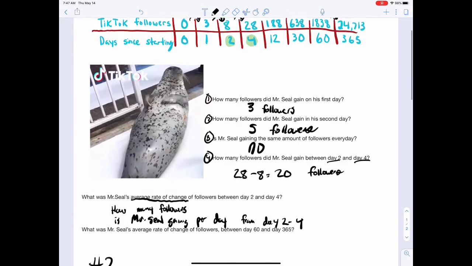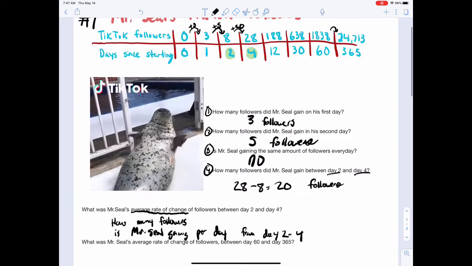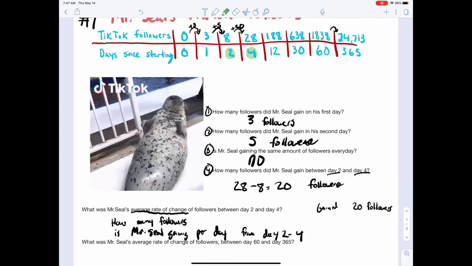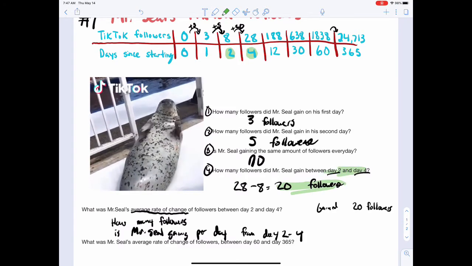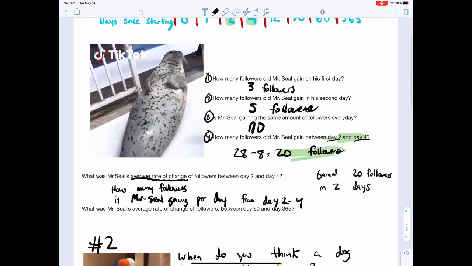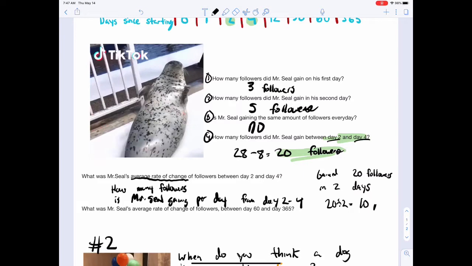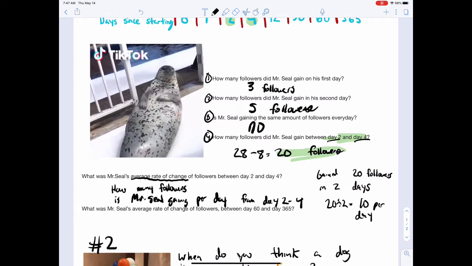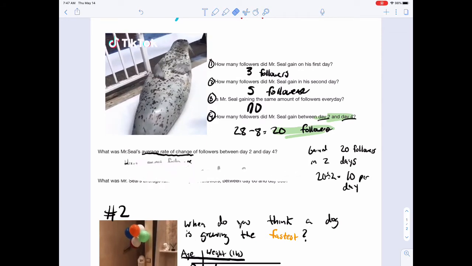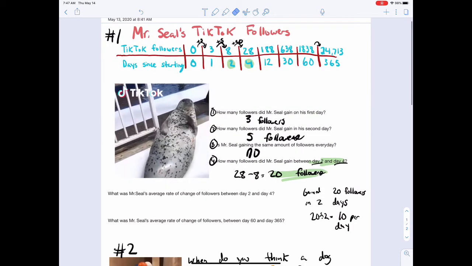So you can think about this logically, okay? He gained 20 followers, based on our answer to this question right here. He gained 20 followers in 2 days. So how many did he gain per day on average? It would be 20 divided by 2, which is 10 per day. That's how you can logically go through that. So average rate of change, how many is he gaining on average per day? In that span of time, from day 2 to day 4, it would be 10 per day.